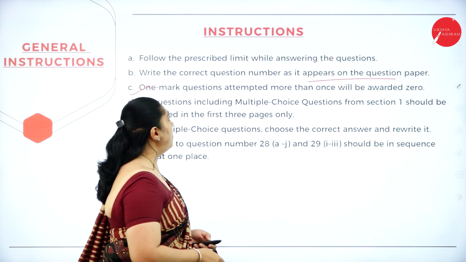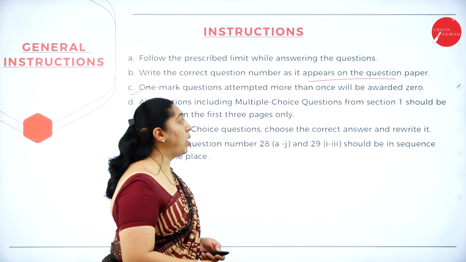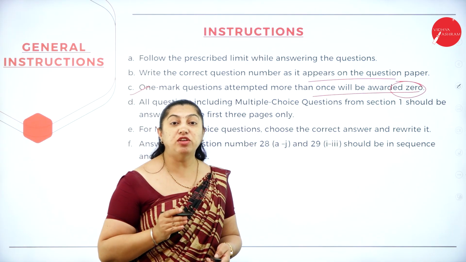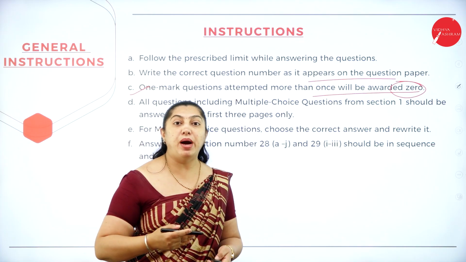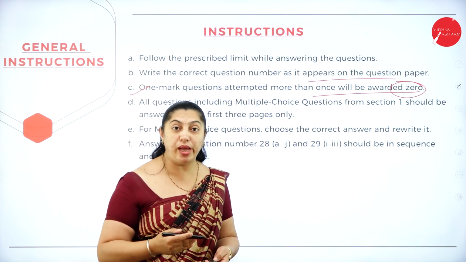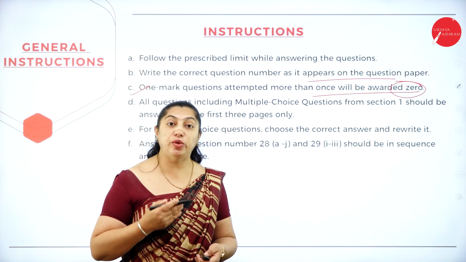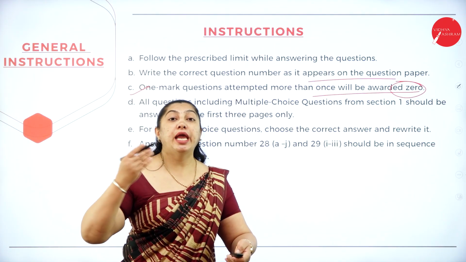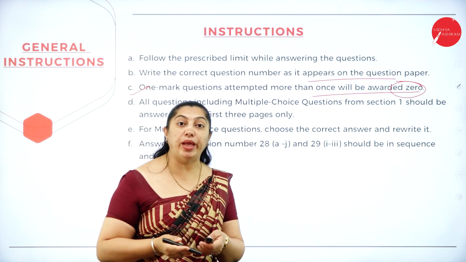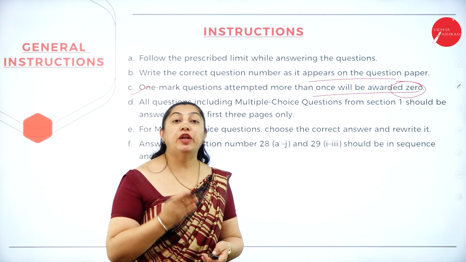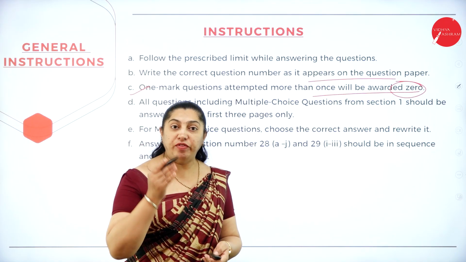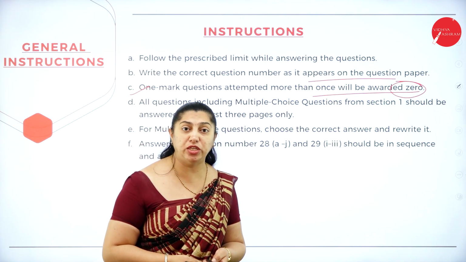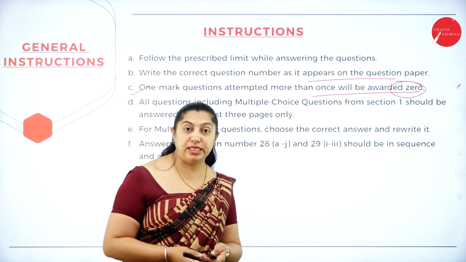Third one, 1 mark questions attempted more than once will be awarded 0. Keep this in mind. So when you start writing the 1 mark questions, as you all know, there are 12 questions. All the 12 questions should be written in a sequence, and you cannot repeat the same question answers in the last page or in between the leaves. If you do so, it will be awarded 0. And when you answer a 1 mark question, you might have written in the first pages, but you feel that the answer is wrong.